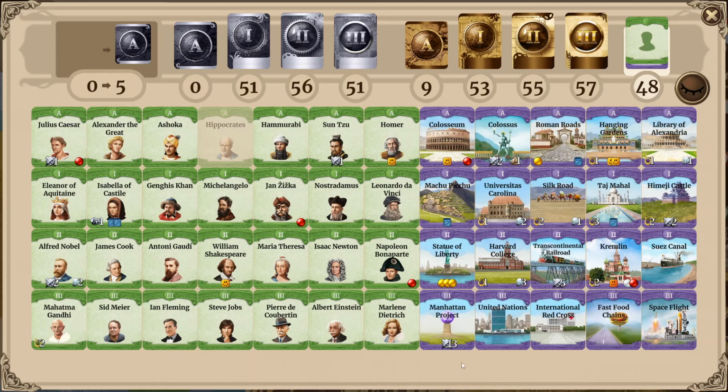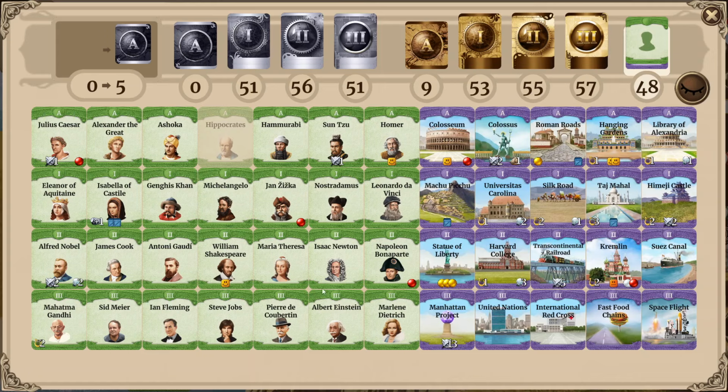We have Suez Canal but no Cook in H2, Maria but no Ocean Liner, some culture leaders with Anthony Gaudi and Shakespeare, both Newton and Nobel as the science leaders and Napoleon as the only military action leader. Some strong wonders, but maybe the strongest one with the Ocean Liner missing. We have both Universitas and Silk Road in H1, Himeji Castle but no Great Wall. We have the Machu Picchu, Michelangelo for example with the Machu Picchu.